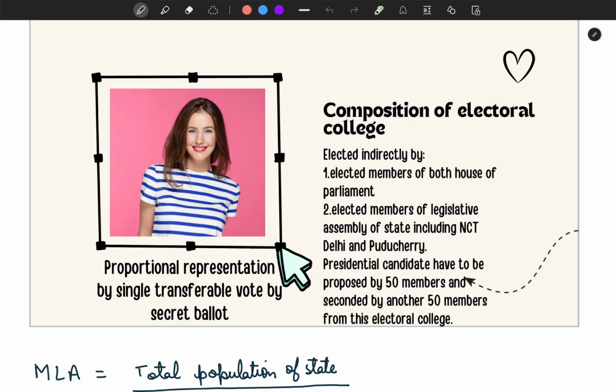Now let's see who are the members in the Electoral College. First, they must be elected members of both Houses of Parliament. What are the both Houses of Parliament? Lok Sabha and Rajya Sabha. Elected members of the Legislative Assembly of States, including the 2 union territories, which are the National Capital Territory of Delhi and Puducherry. And what is the name of this type of election? Proportional representation by single transferable vote, and it is done by a secret ballot.